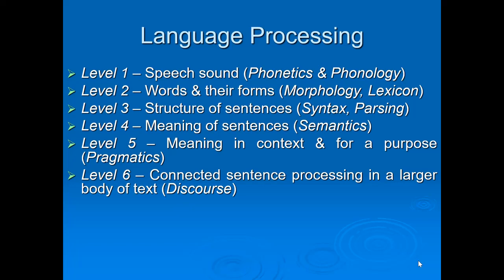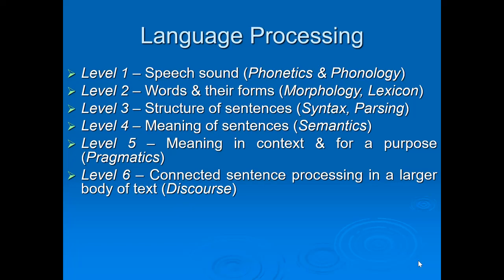And the last phase is connected sentence processing in a larger body of text, and this is known as discourse. That means by seeing the forward sentence or checking the backward sentence, we can find the meaning of the sentence. So this is simple for a human because we have got some intelligence, but when we are trying to give this intelligence to the machines or to the computers, we need to see, when a computer is processing a language, we need to check all these levels one by one.